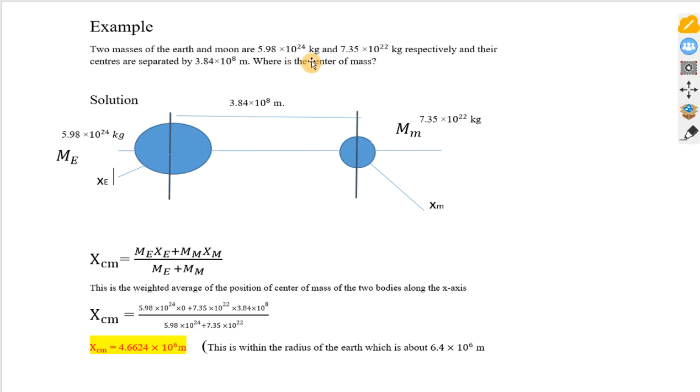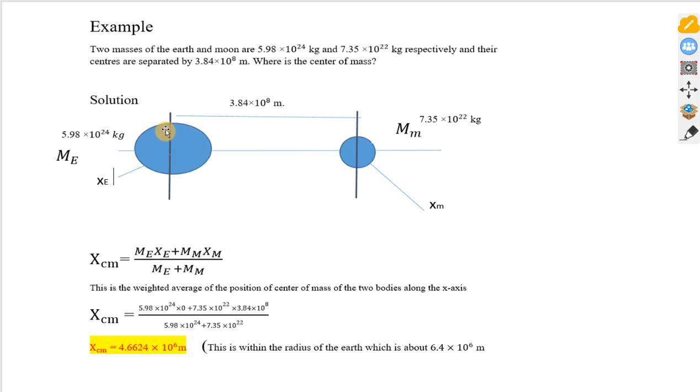So first of all, we look at the bodies. This is the Earth's mass, 10 to the power of 24. This is the Moon, 10 to the power of 22. We see that the center of mass will lie closer to the larger mass, which is the mass of the Earth.